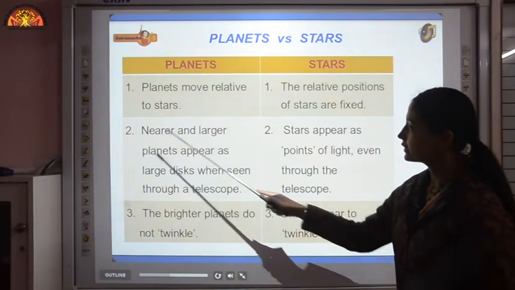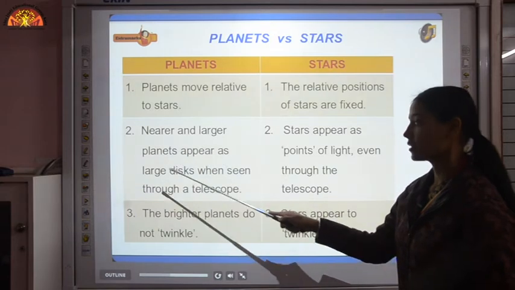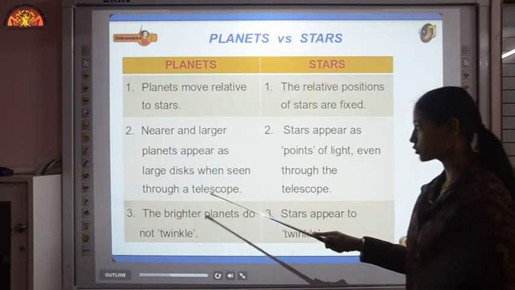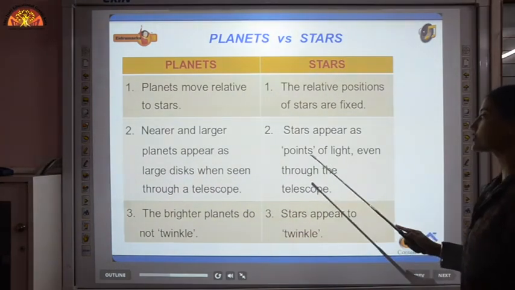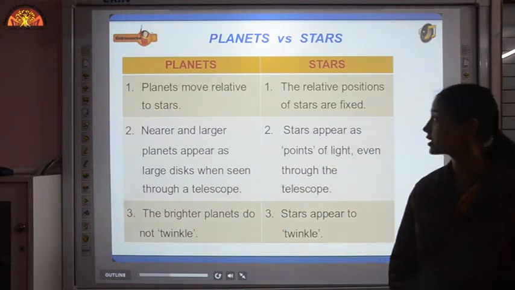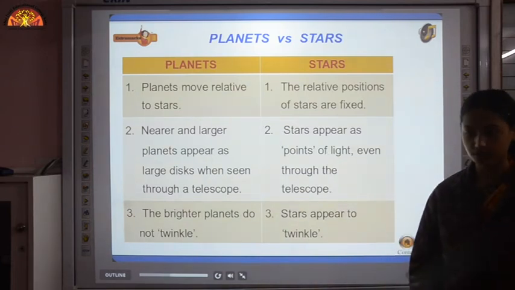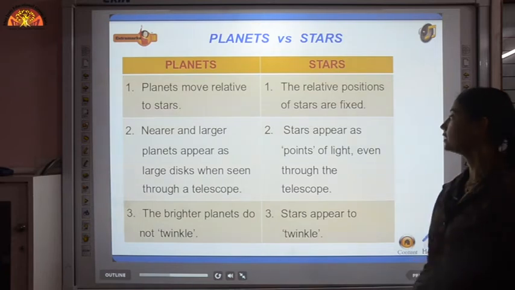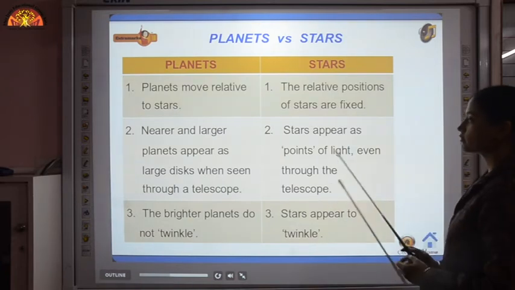Then planets are nearer and larger. Planets appear as large disks when seen through a telescope, whereas stars appear as points of light even through the telescope because of the distance. Stars are very far away from us, that is why they appear to be a point of light.